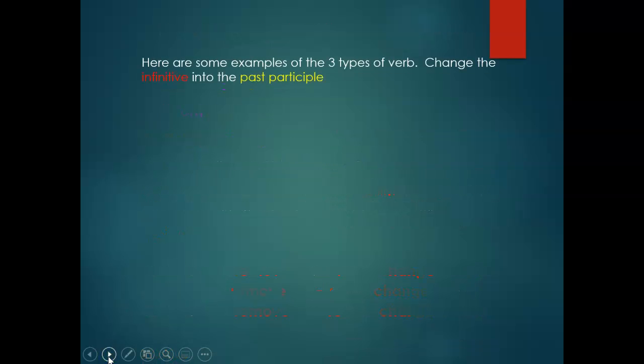Here are some examples of the three types of verb. Change the infinitive into the past participle. Travailler, okay, will be travaillé avec l'accent aigu à la fin. La prononciation, c'est la même chose. The pronunciation is the same. Okay, travailler et travaillé, okay. Regarder, okay, me donne regardé avec accent aigu à la fin.